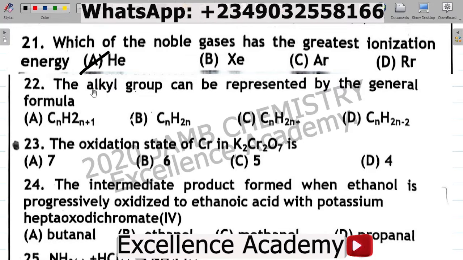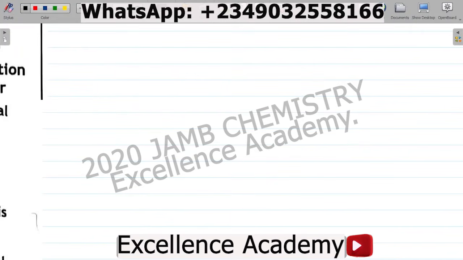Question 22 says the alkyl group can be represented by the general formula. You have option A, option B, option C, and option D. Which of these is your correct answer? Take note that the alkyl groups are derived from the alkanes by the loss of one hydrogen atom.